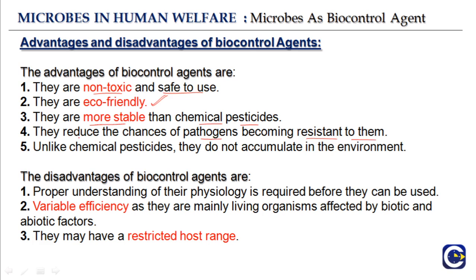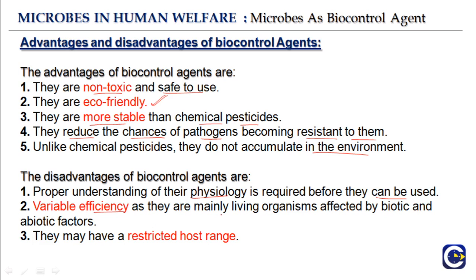We also did this before, you know. They prevent this resistance. For example, bioherbicides prevent weed resistance. And unlike chemical pesticides, they do not accumulate in the environment because they are non-toxic and they are eco-friendly. However, you know, there are some disadvantages also. Proper understanding of their physiology is required, you know, before they can be used. For example, we also went over in this video that you need to understand the objective of using a biocontrol agent, that you should understand the life cycle of the pest, you know, in what environment it exists. So proper understanding of the physiology is required before they can be used.